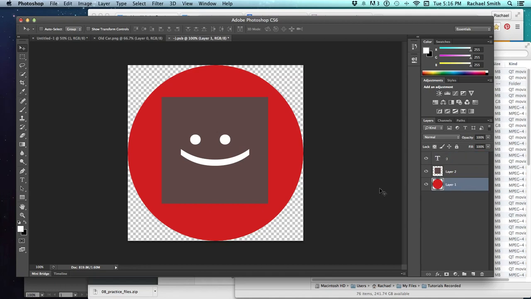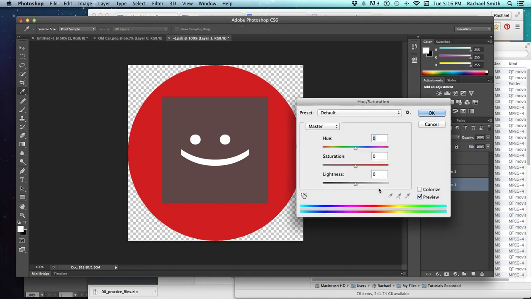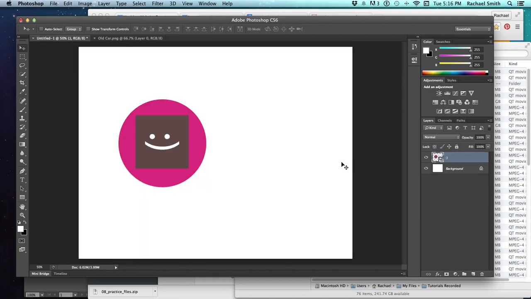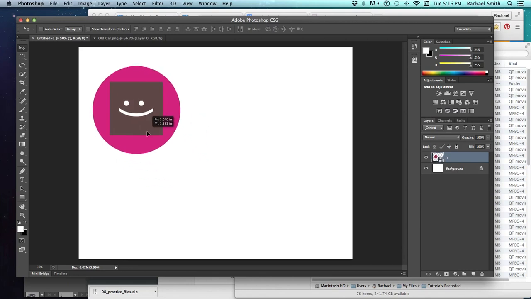So let's change the color of this one. I'm going to hit Command U, which is the shortcut to pull up the hue option, and then OK. Save it and close it to make that update. Here's where it gets kind of cool.